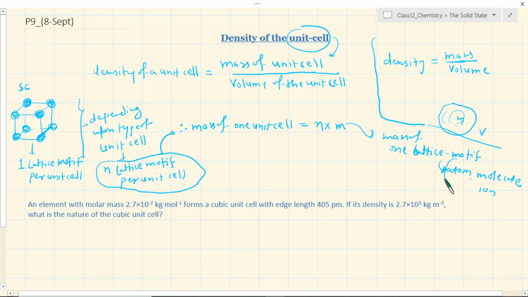So you have the mass of one lattice motif multiplied by the total number of lattice motifs per unit cell, that will give you the mass of the unit cell. So that's what it means by this parameter.